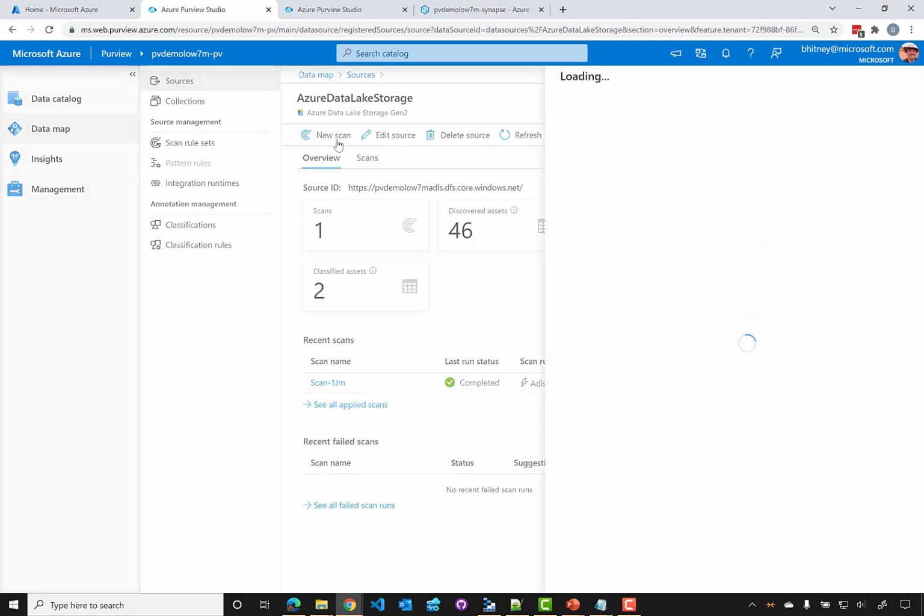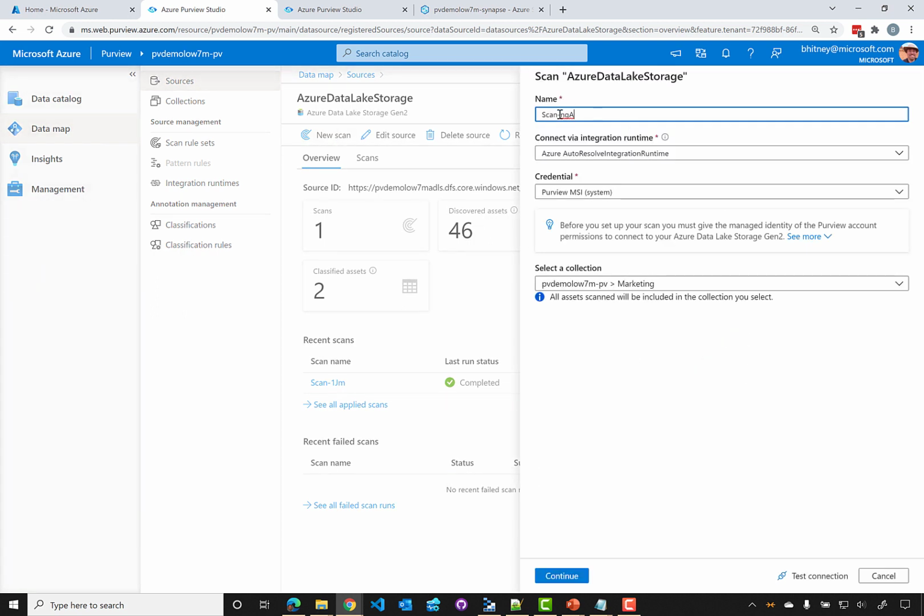So if we click on New Scan, the first thing you're going to see is it's going to ask us for a name and then an integration runtime that we're going to use to connect. Now, the default here is the auto resolve integration runtime. This actually is the only integration runtime that I've got configured here in my Purview account. We could use other integration runtimes, for example, if we want to connect to an on-premises data source that is not publicly accessible. We could then use a self-hosted runtime in order to essentially proxy that connection, so we can still index things that are outside of Azure and not able to be connected to from the auto-resolve integration runtime.